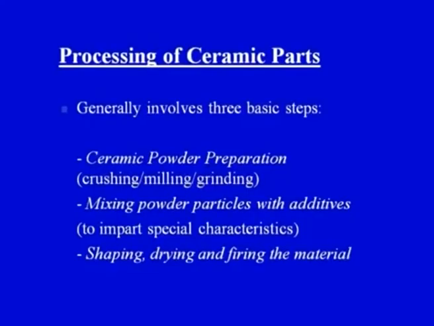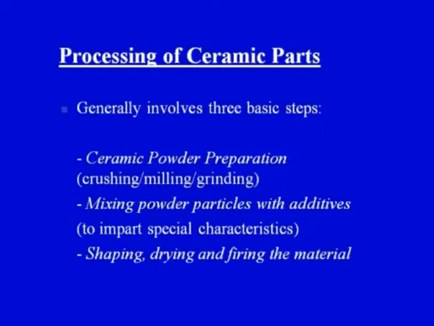Once a high quality, high purity powder is available, it is mixed with certain binders and additives in order to impart certain special characteristics. Once this raw material is ready, we give it the particular shape for which we are making the ceramic product. Depending upon the requirement, suppose we want to make a flower vase out of this raw material, we will give it the shape of a flower vase. So the next stage, or the third stage, is shaping.